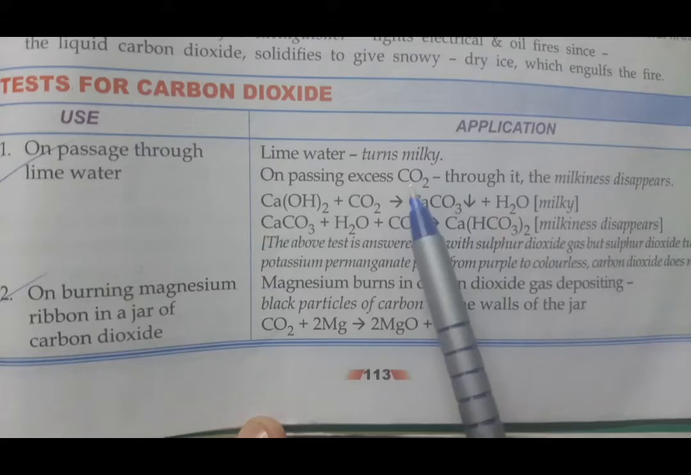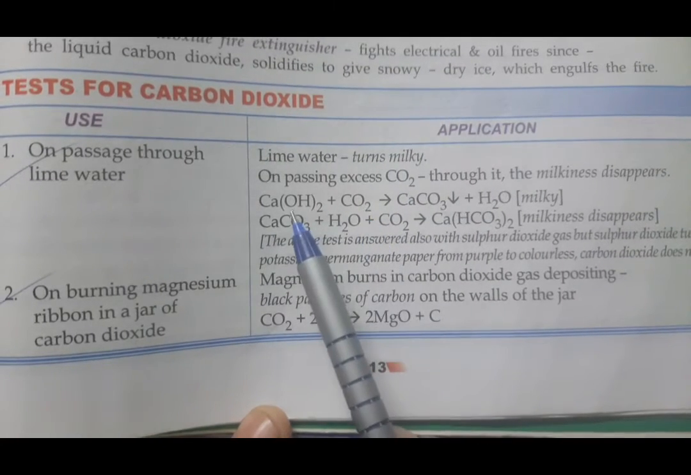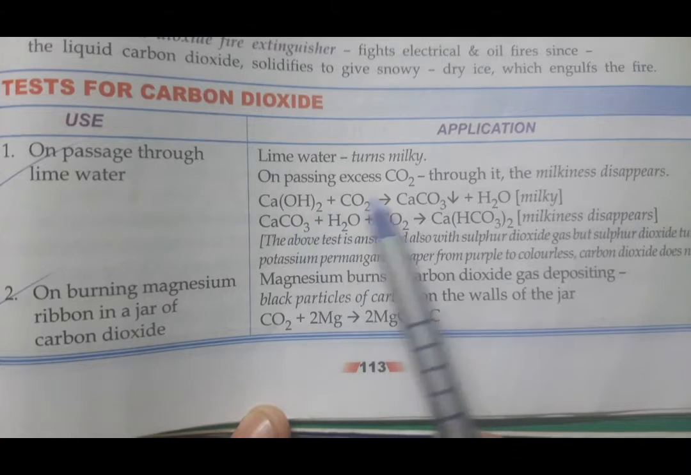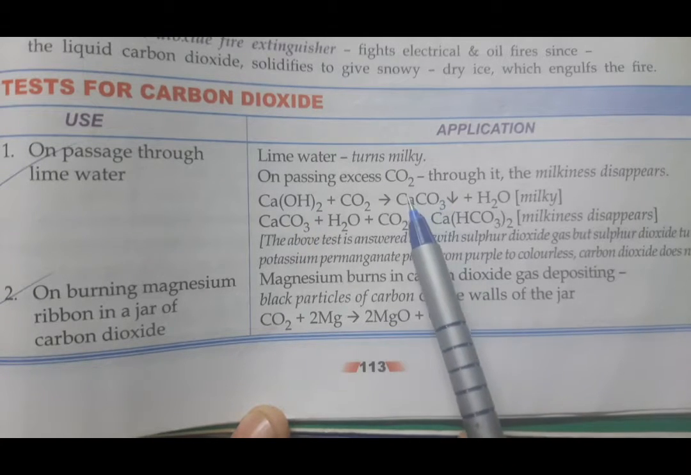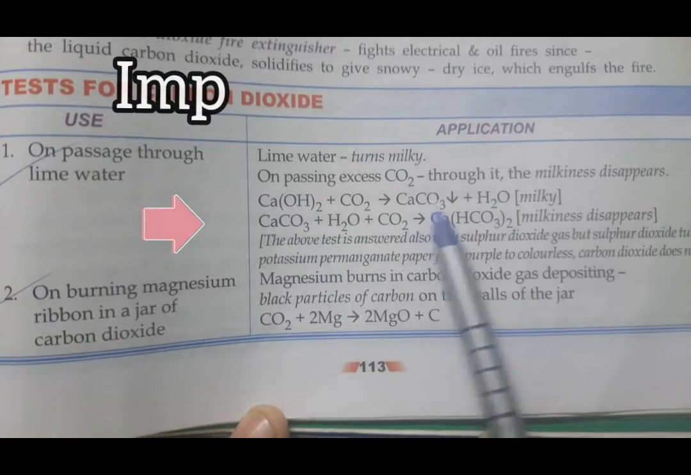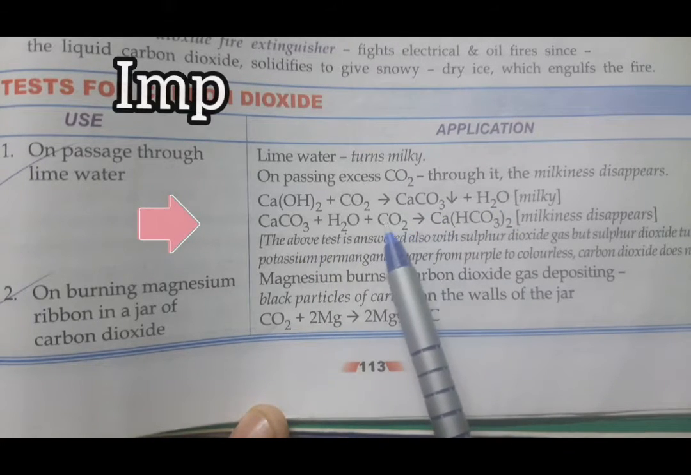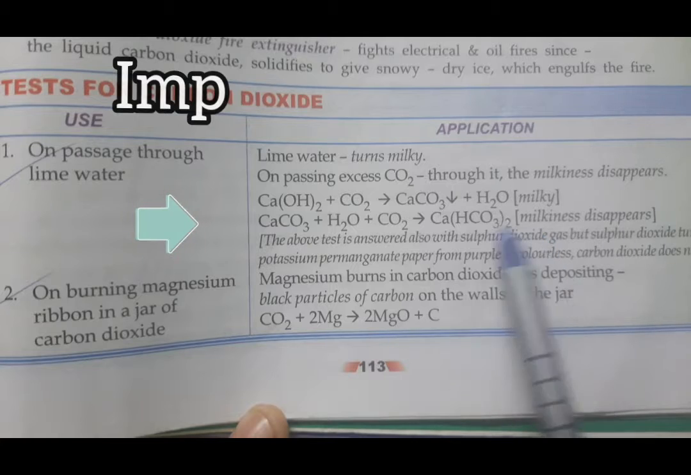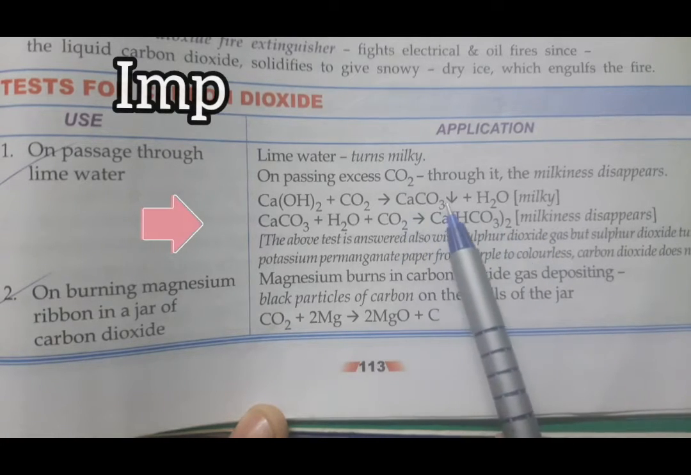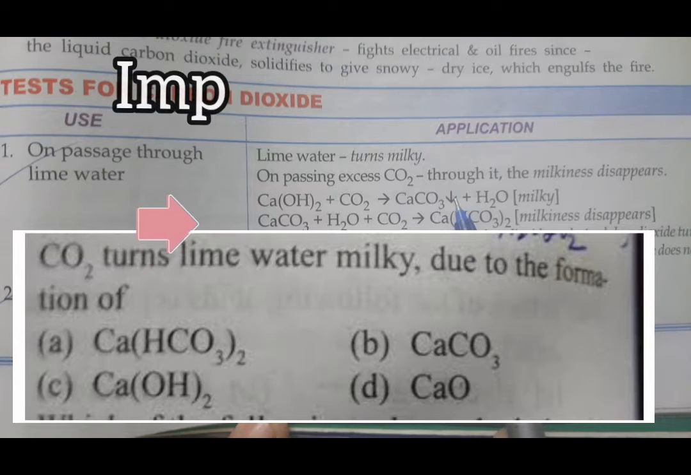I have already said, when carbon dioxide is passed through lime water, it turns milky due to the formation of calcium carbonate. And these two, again, in these two is the same out here. When you pass carbon dioxide further, milkiness disappears due to the formation of calcium bicarbonate. It is insoluble. This downward arrow means insoluble particle, but here it is not, so it is soluble.